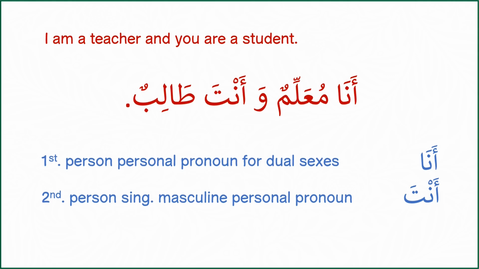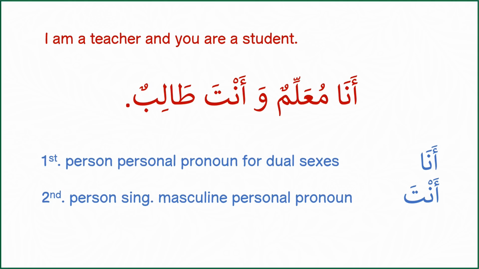You may have noticed that I am saying ana muallimun wa anta talibun. I am not saying ana muallimun, but muallimun. That's called idgham. It is a rule from tajweed, not grammar. It says whenever there is a tanween before the conjunction waw, you have to make idgham. Idgham is the fading of sound from one letter to another. You can say ana muallimun wa anta talibun and the sentence is still grammatically correct.